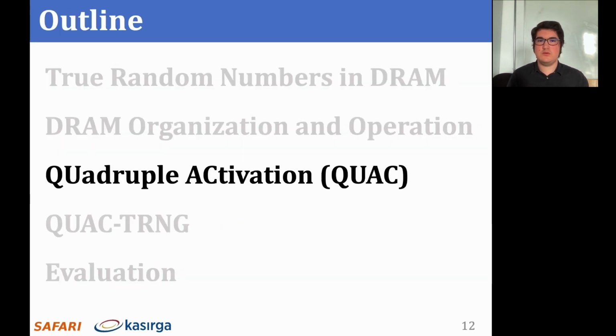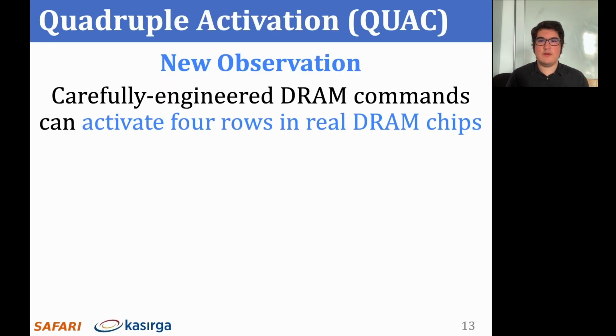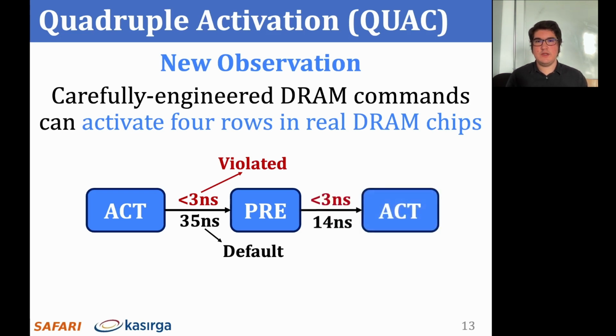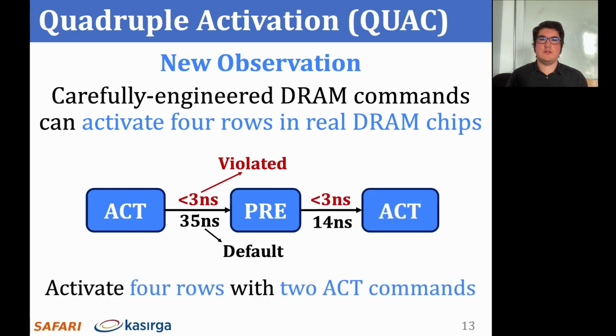Now I will introduce quadruple activation. We observe that a valid sequence of DRAM commands can activate 4 consecutive rows in quick succession in real DRAM chips. We call this new phenomenon quadruple activation, and we refer to it as QUAC. To perform a QUAC operation in a DRAM chip, we first send an activate command. Then we send a precharge command that greatly violates the TRS timing parameter. Instead of waiting for the default 35 nanoseconds, we wait for less than 3 nanoseconds. We follow this up with another activate command, this time violating the TRP timing parameter. In doing so, we are able to open 4 DRAM rows with just 2 activate commands.